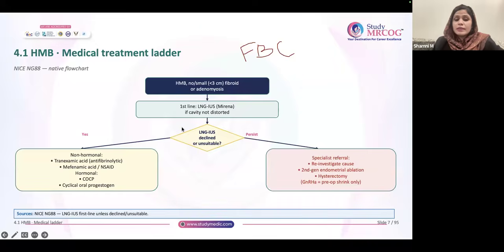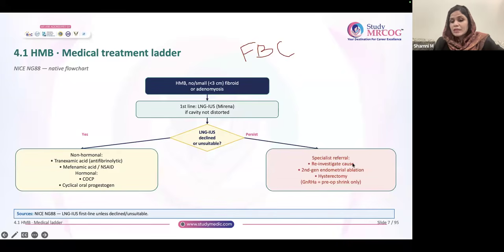And this much a GP can do, okay? LNG-IUS, non-hormonal, hormonal, this much a GP can do. But if the symptoms are persisting, then what do they have to do? They have to go for a specialist referral. So this is also important. When will you refer to the specialist? After trying LNG, hormonal, non-hormonal, only then will you refer.